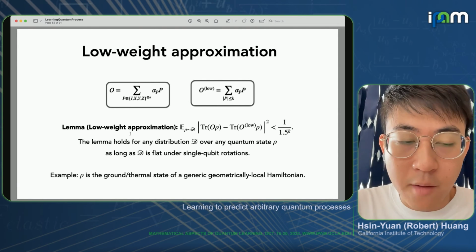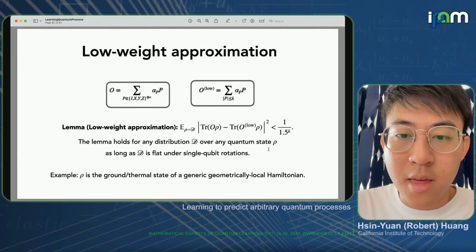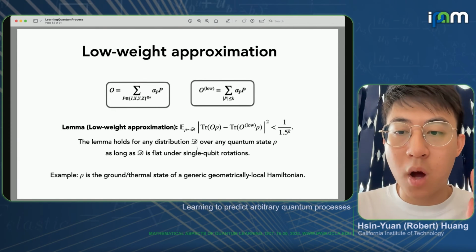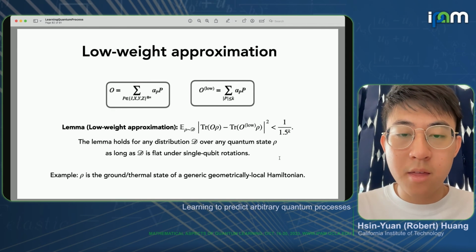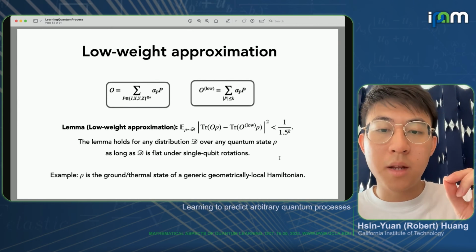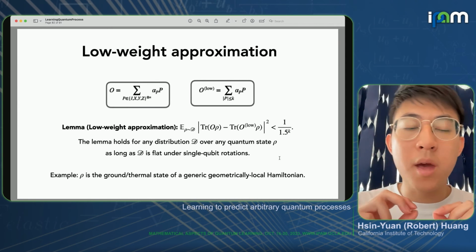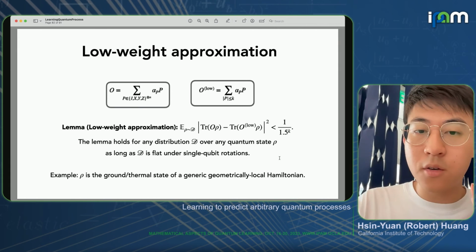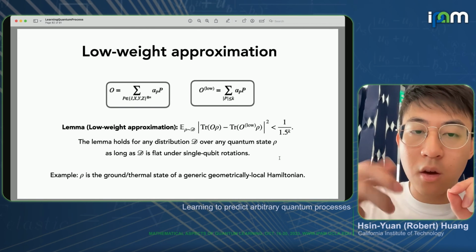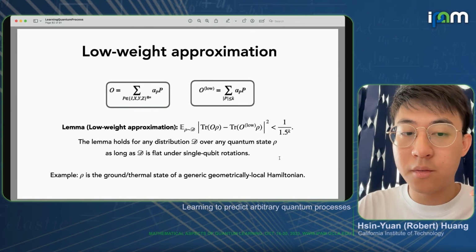In particular, we have the following lemma that says, if we have some arbitrary distribution D over quantum states rho, as long as this distribution is flat under single qubit rotation. What it means is, suppose there's some probability of sampling a state rho, then there will be an equal probability of sampling another state rho prime, where rho prime is just doing a single qubit rotation on rho.